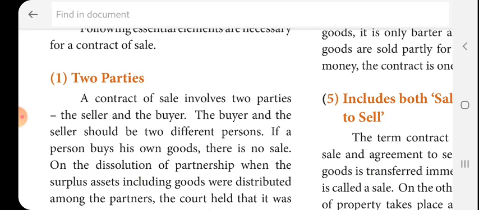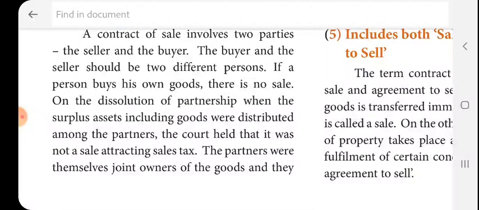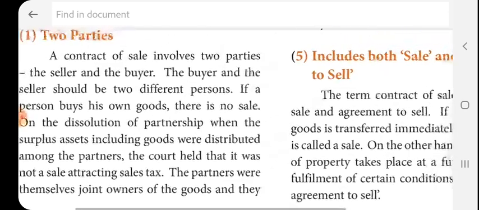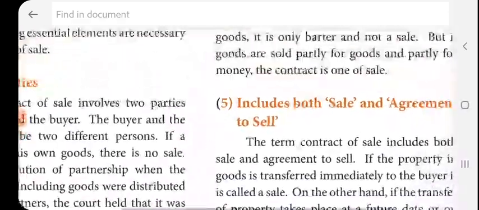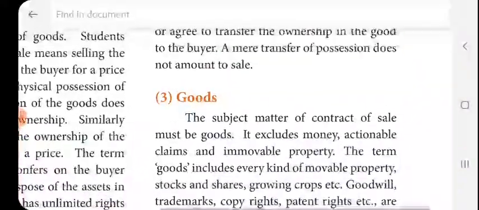The buyer and the seller should be two different persons. If a person buys his own goods, there is no sale. But if the person buys the goods from others, it is called a sale, or a contract of sale.